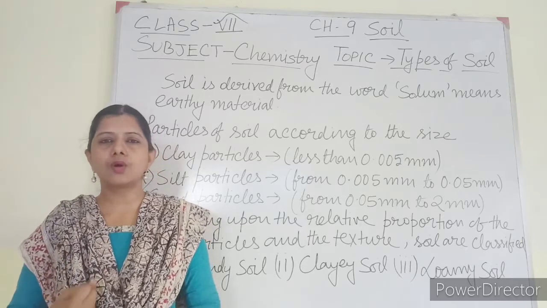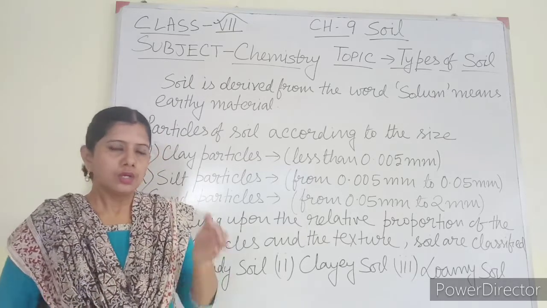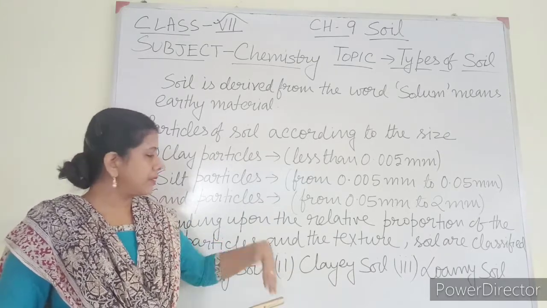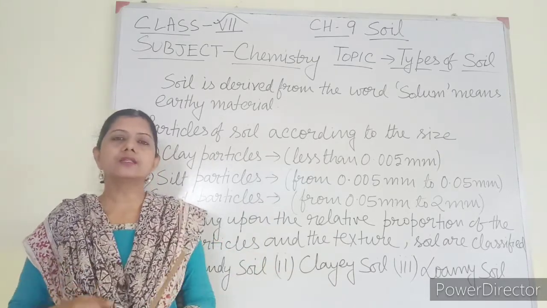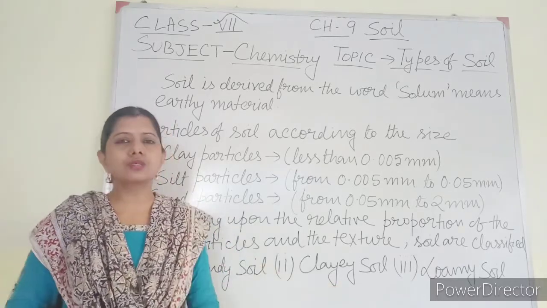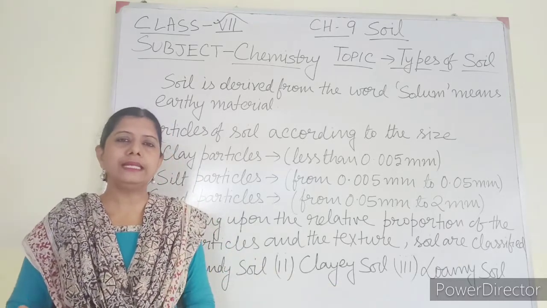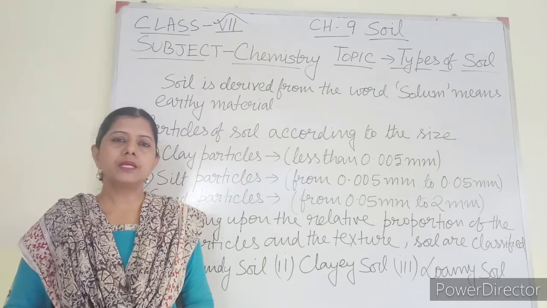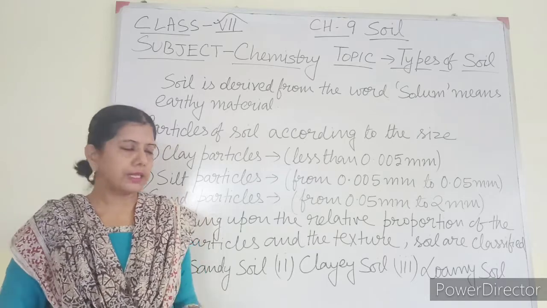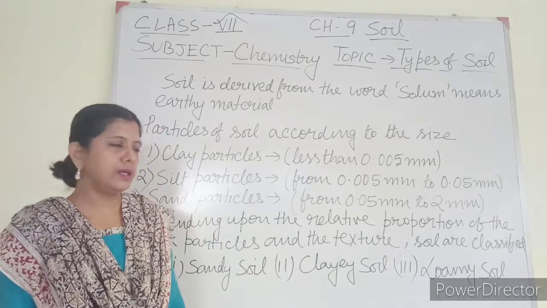Other particles are not present in that much amount. So clayey soil means the soil in which the amount of clay particle is more as compared to the other soil. This is good for those kinds of crops which need lots of water. That means which need the water to be retained by the soil. Those kinds of plants can grow here.